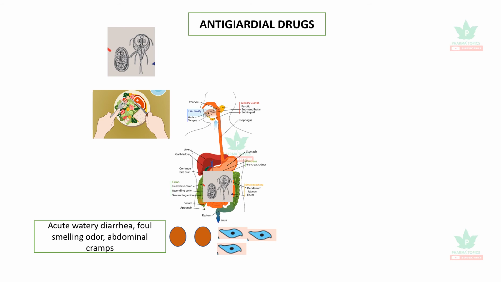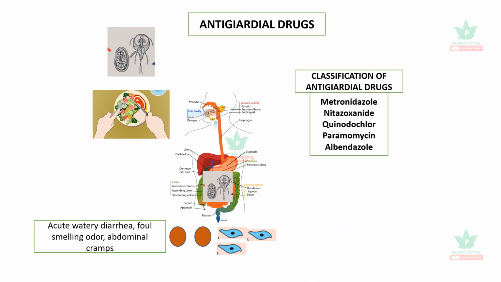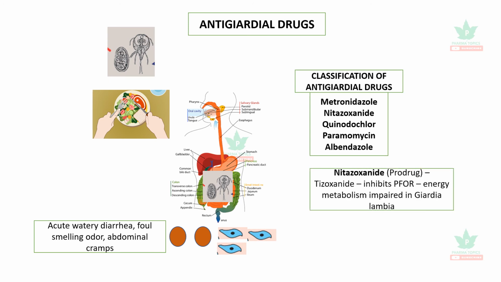The most important anti-giardial drugs are metronidazole, nitazoxanide, quinfamide, paromomycin, and even albendazole also has anti-giardial effects. The most important drug in this category is nitazoxanide, which is a prodrug. It gets converted to the active drug tizoxanide, which inhibits the pyruvate ferredoxin oxidoreductase system in giardia, very similar to metronidazole, and disrupts the energy metabolism in Giardia lamblia.